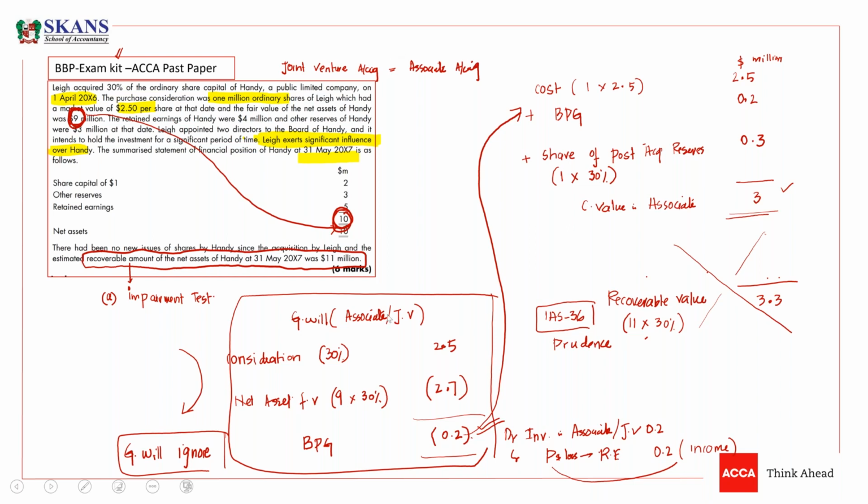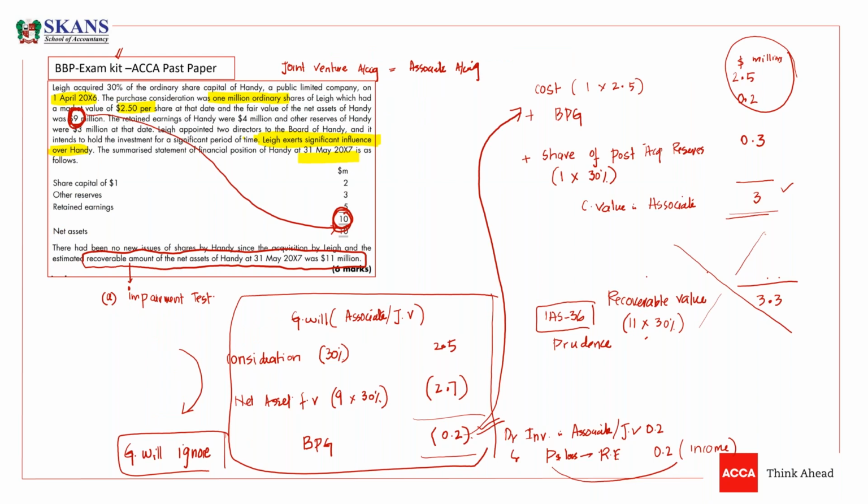Now, why are we doing this? This is really important, so listen carefully. We should write it at cost, and we just need to pick post tax. So why are we doing this, that we are adding bargain purchase gain? We should not do this. So there must be some reason to add bargain purchase gain. So let's understand what is the reason to add bargain purchase gain.